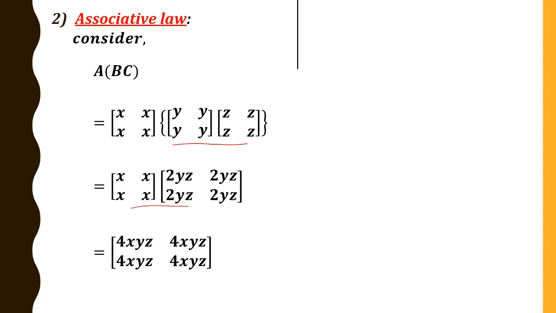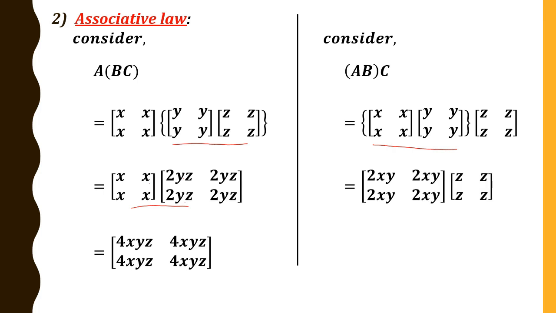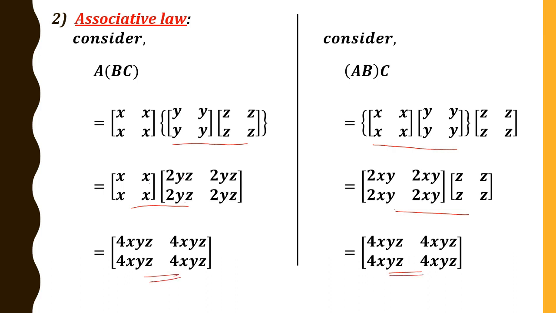Similarly, we shall consider the right hand side of associative law, that is AB of C. Again replace A, B, C. Simplify these two matrices first. xy plus xy, you get 2xy. Therefore in the next step write like this. Again multiply these two matrices. 2xy into z, 2xyz plus 2xy into z, 2xyz, that is 4xyz. Therefore we get a matrix of the form like this. Now you can observe that these two matrices are the same. Therefore we conclude that A of BC is equal to AB of C, and it is true for all A, B, C belongs to G.